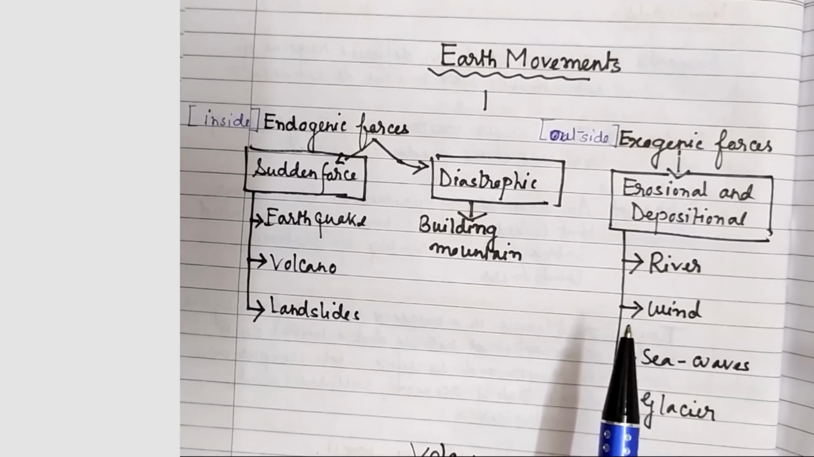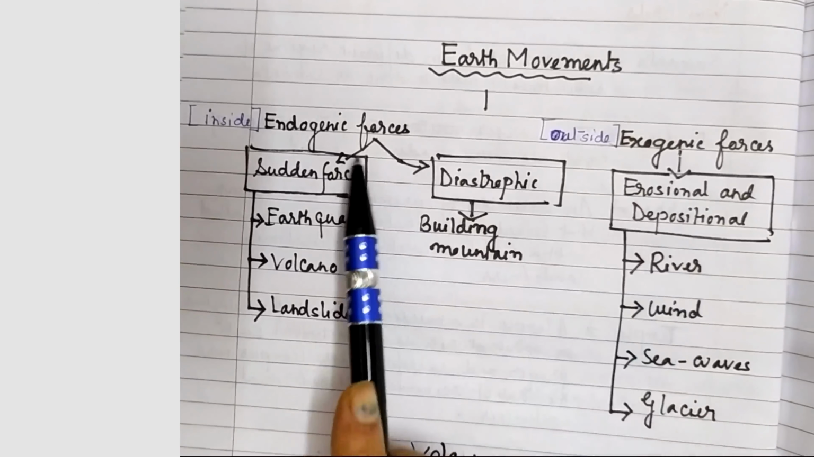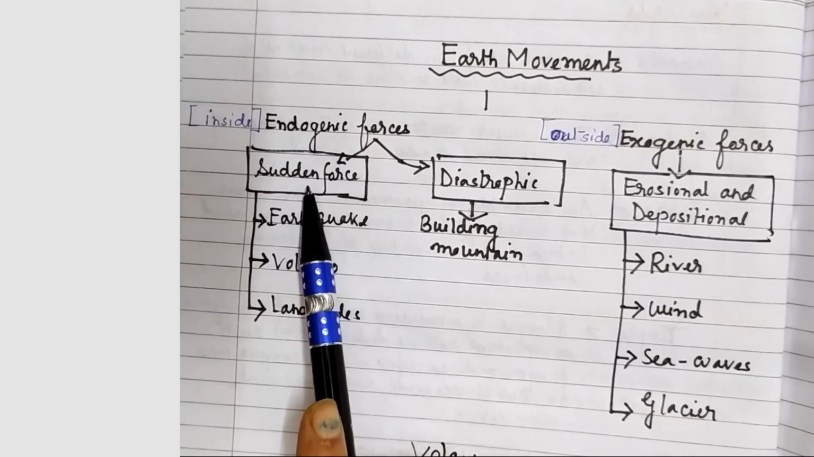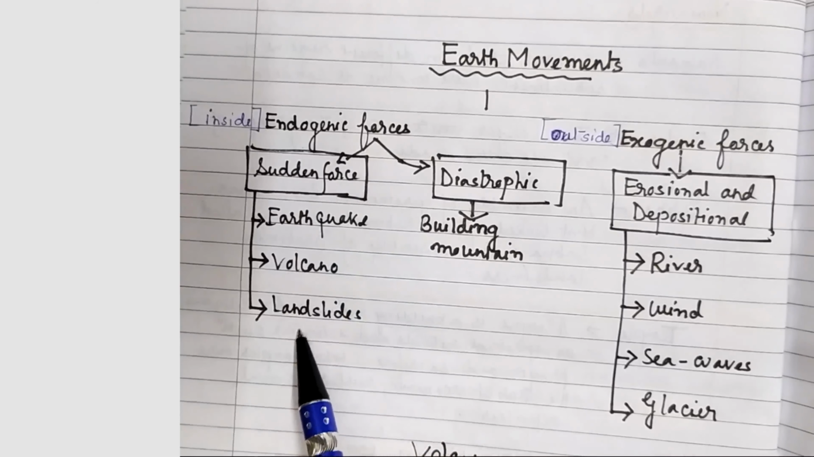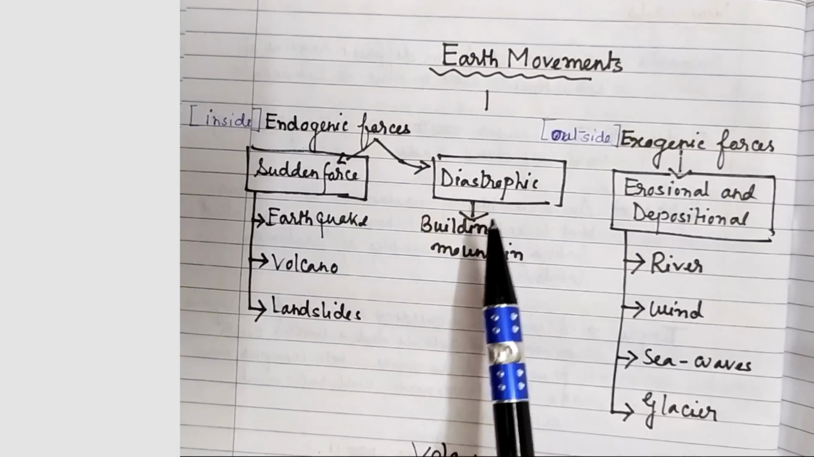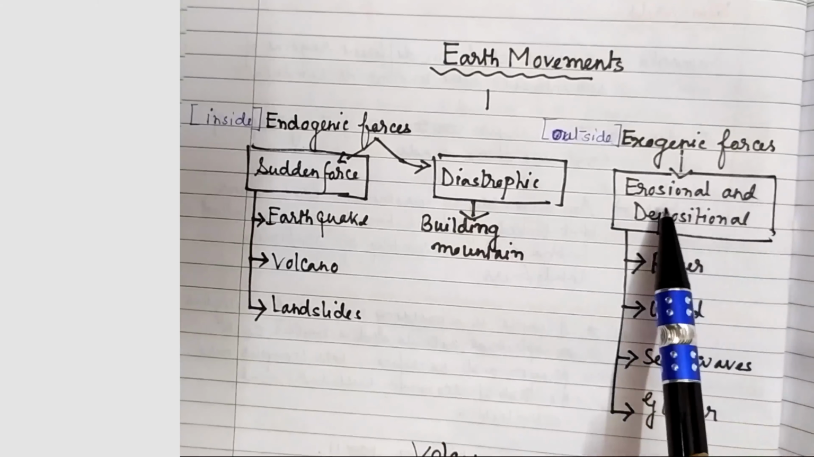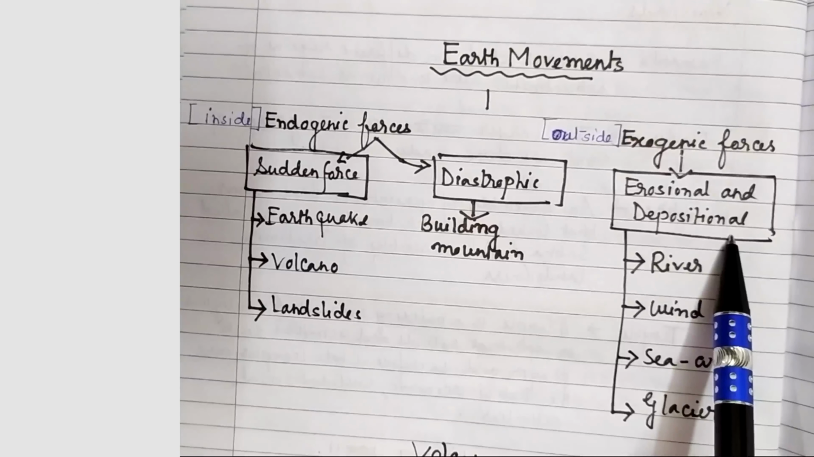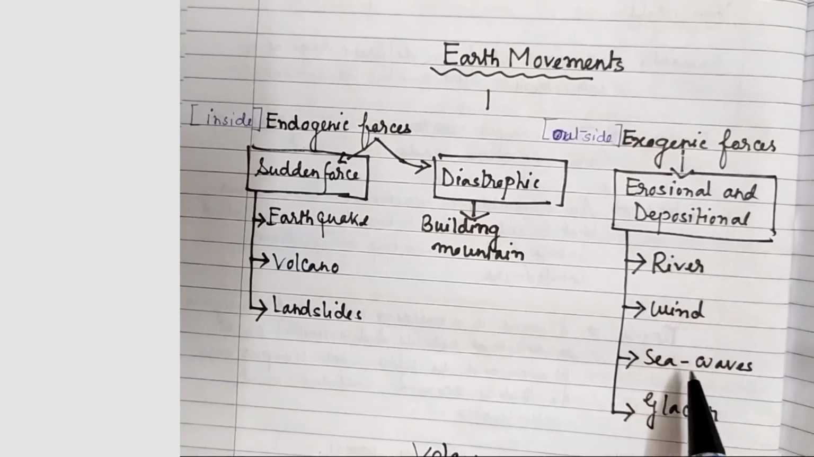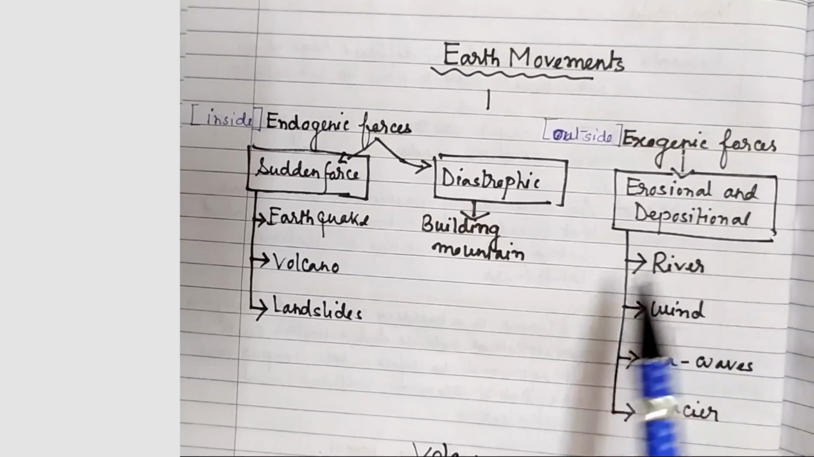So, a quick revision of earth movements. Earth movements are caused by endogenic forces and exogenic forces. Endogenic forces are again divided into sudden forces, like earthquakes, volcanoes and landslides, and diastrophic forces, meaning the mountain building forces, mainly for fold mountains. Exogenic forces are called the erosional or depositional forces, like rivers, wind, sea waves and glaciers, and these are called the agents of gradation.